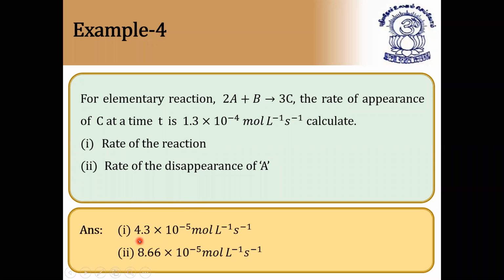The final answer is 1.3 into 4.3 10 to the power minus 5, because it is 3 times. And this is 8.66, because it is almost 2 times, because 2 and 3, so 1.5 times more, so 8.66 10 to the power minus 5. So I hope it is clear. Next. So with this, we have completed this first presentation.